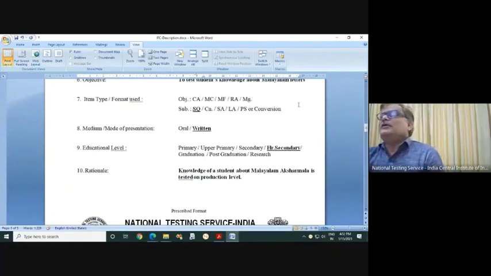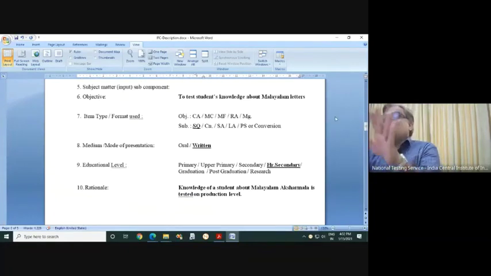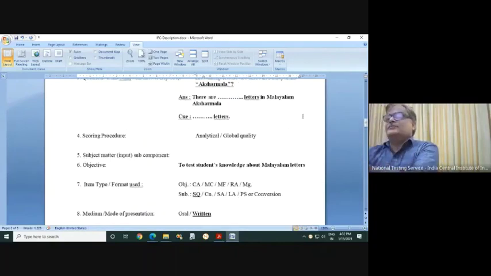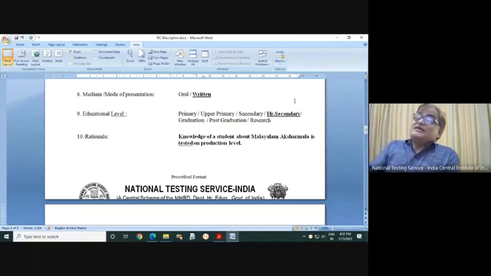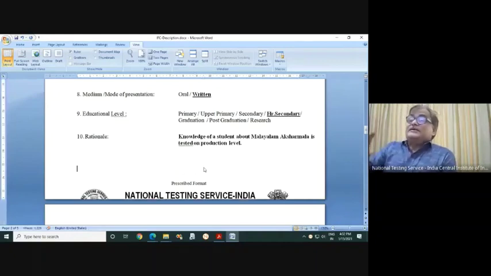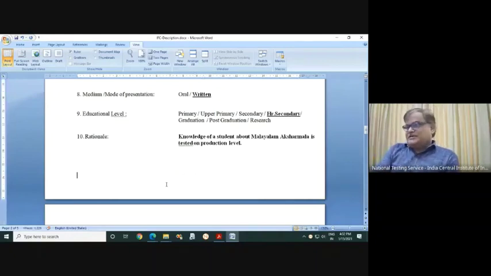Here you see, only the question is there: how many letters are there in the Malayalam alphabet, right? There is no answer. So the student has to write, whether it's one word or one sentence, 300 words, 3000 words maybe, because the answer of a subjective type question is to be produced by the student side.